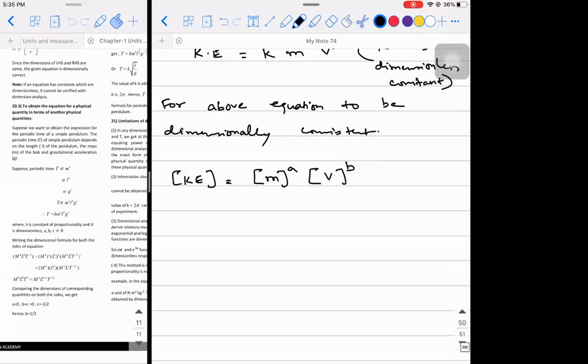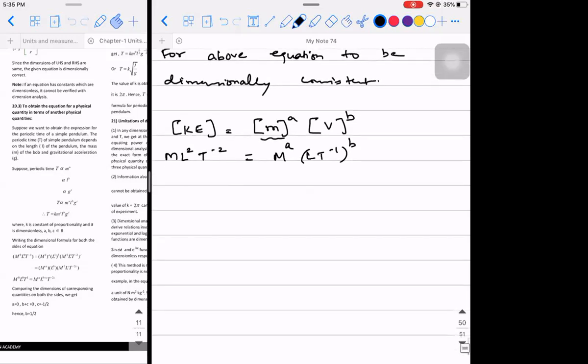M L square T minus 2. This will be equal to, again the dimensional formula of M is M only, M power A, and velocity LT minus 1 power B. Can I write it like this? So this will be equal to M power A, L power B, and T power minus B.